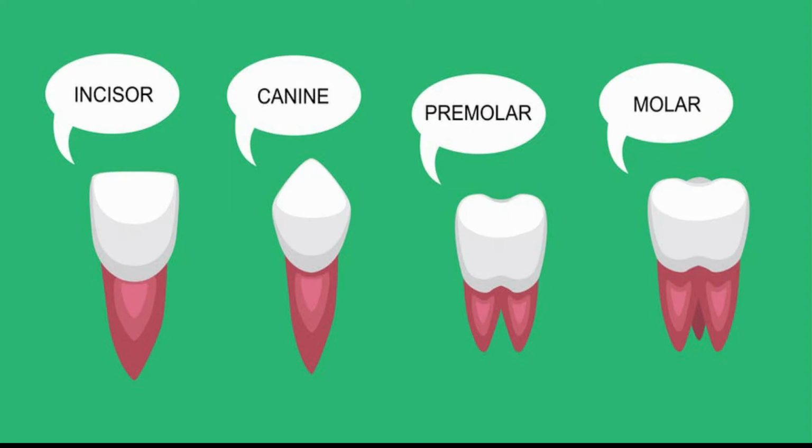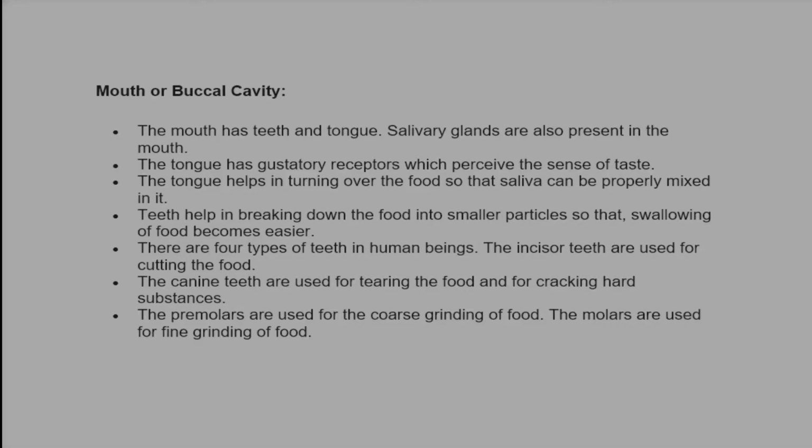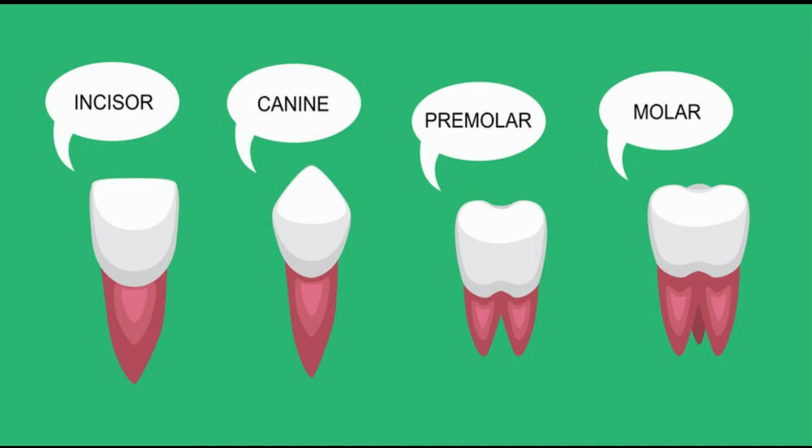There are 4 types of teeth in human being: incisors, canines, molars and premolars. Now we will see the use of all the 4 teeth. Incisors help in cutting off the food. Canines help in tearing the food and for cracking hard substances. Next are premolars, they are useful for the coarse grinding of food. Molars are used for fine grinding of food. Here you have to see the difference in molars and premolars: premolars help in coarse grinding of food and molars in fine grinding of food.